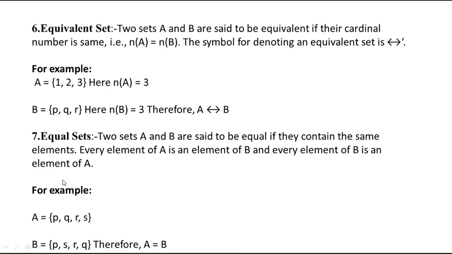Equal sets means the elements are also the same, not only the number of elements. If the elements are also the same, then we can say A and B are equal sets. For example, if A has P, Q, R, S and B has P, S, R, Q, the elements are the same and the number of elements is also the same, 4 elements are there, then we can say A and B are equal sets.